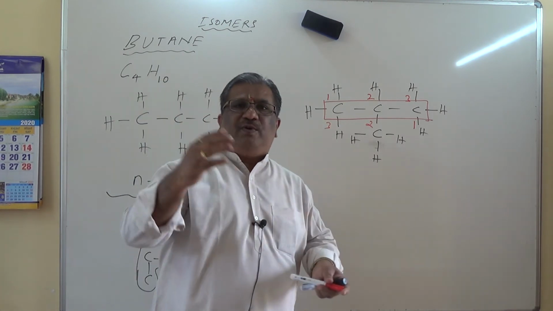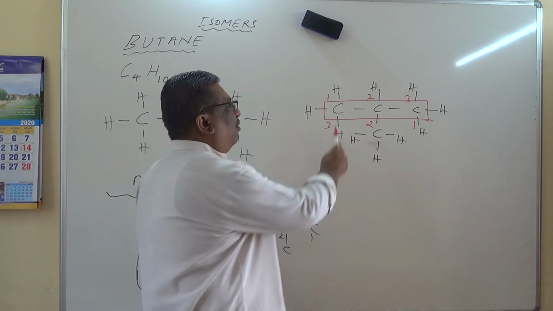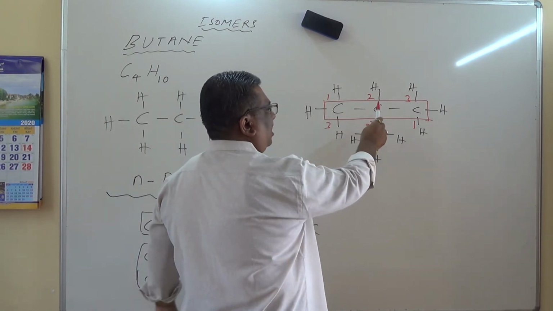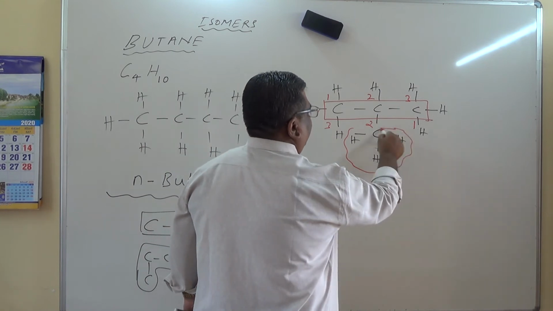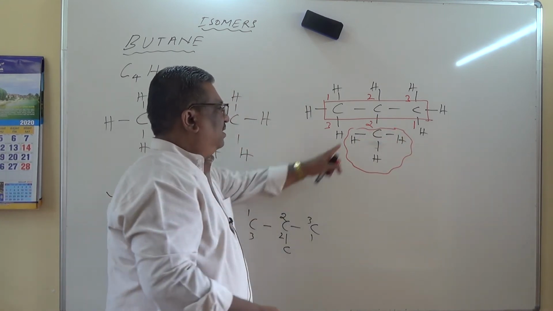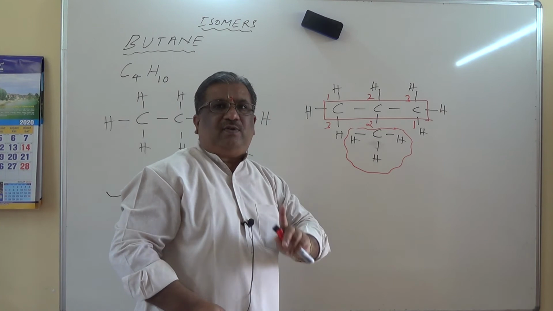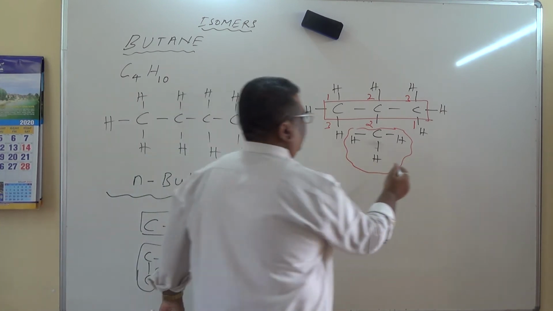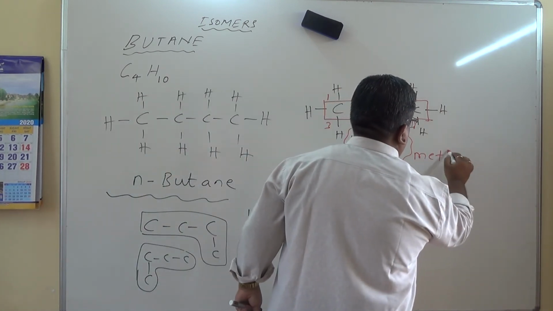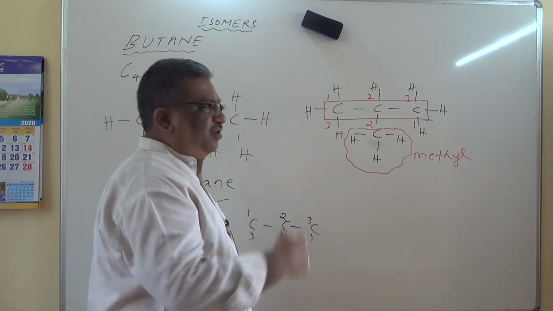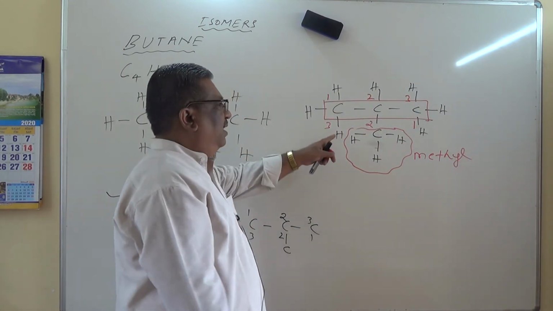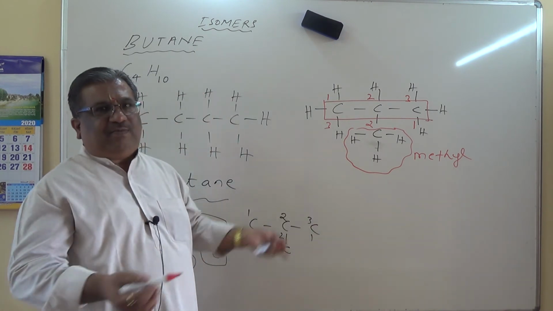The branch should get the least count. Both ways, the second carbon atom is getting the branch here. This is the branch. Which is a branch? CH3 bond. That is called a methyl branch. And therefore, this is a methyl group. Methyl functional group or substituent group we can say, because it is called a substituent because it replaces one hydrogen atom.